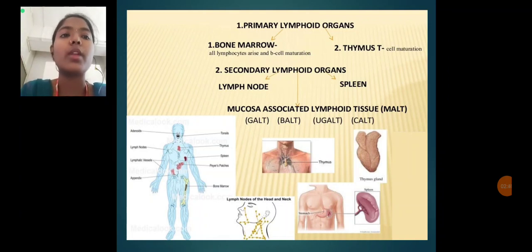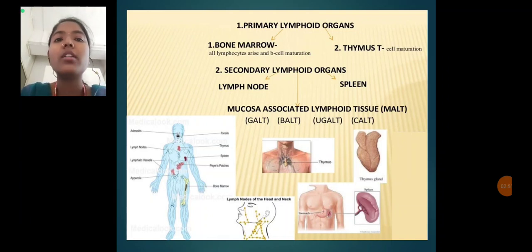The first one is the bone marrow. All lymphocytes arise from the bone marrow, and B cell maturation happens here. The main function of the bone marrow is the production of all cells, including lymphocytes, and B cell maturation as well. After that, the thymus. The thymus is the second most important primary lymphoid organ, which is very important in T cell maturation. In the bone marrow there is T cell formation, but the maturation of the T cells is done in the thymus.